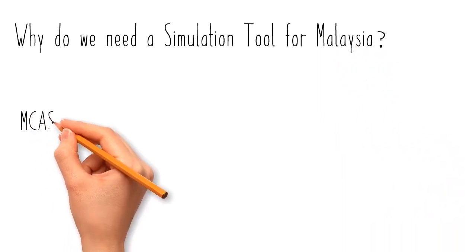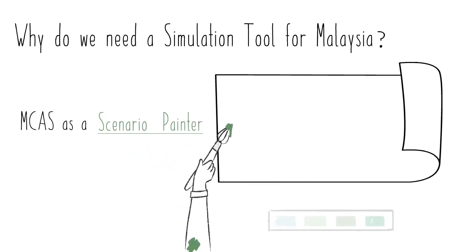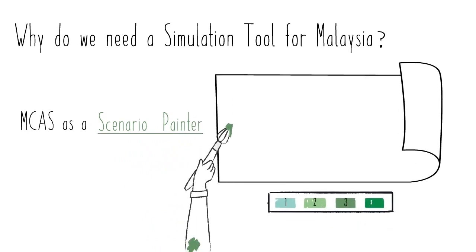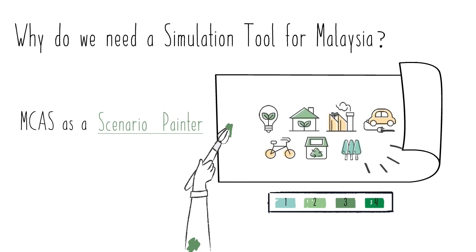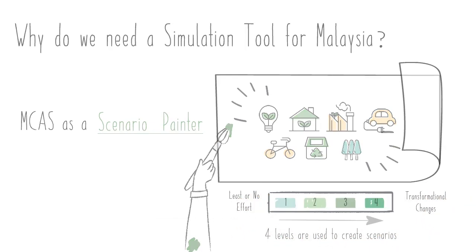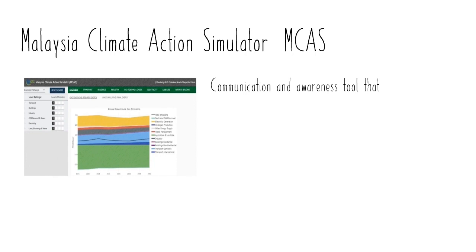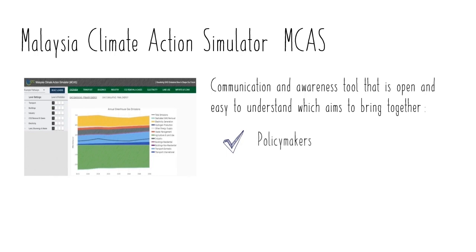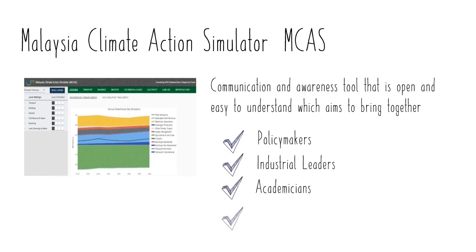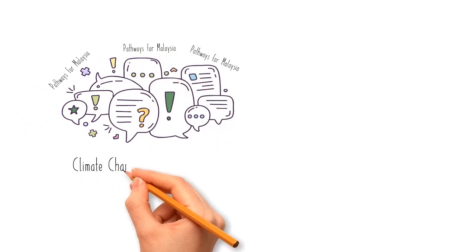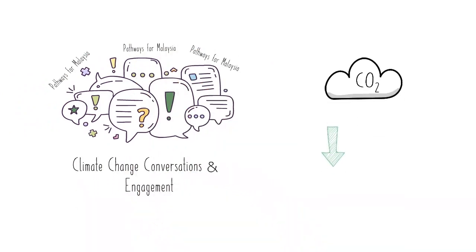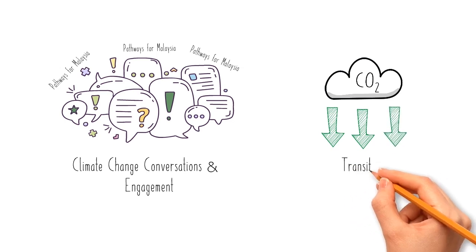MCAS functions as a scenario painter that allows the user to choose any level of ambition for decarbonizing different parts of Malaysia's economy, and the calculator then shows how your choices affect Malaysia's emissions expressed as carbon dioxide equivalent. MCAS is a tool that can serve as a communication and awareness tool that is open and easy to understand, which aims to bring together policymakers, industry leaders, academicians, and civil society into climate change conversations and engagement in exploring various pathways for Malaysia to transition into a low-carbon nation.